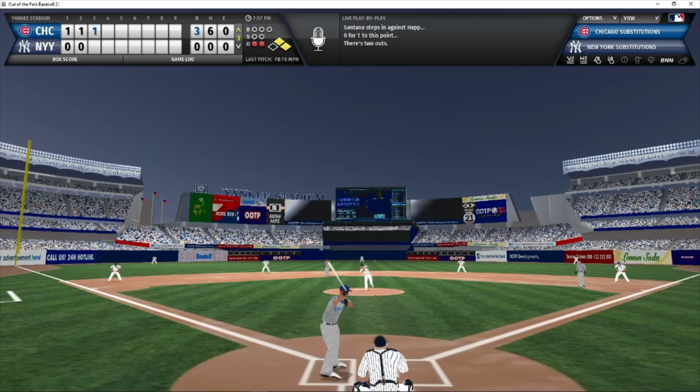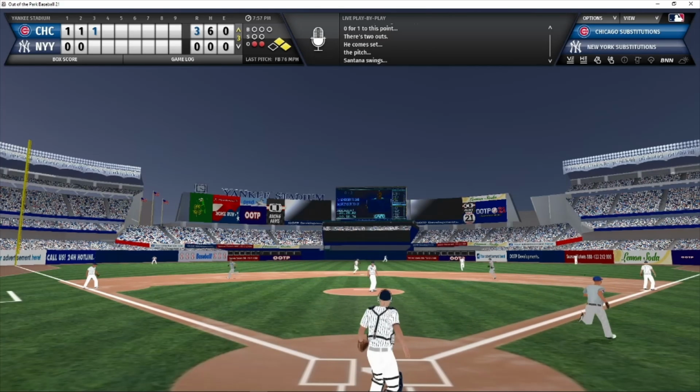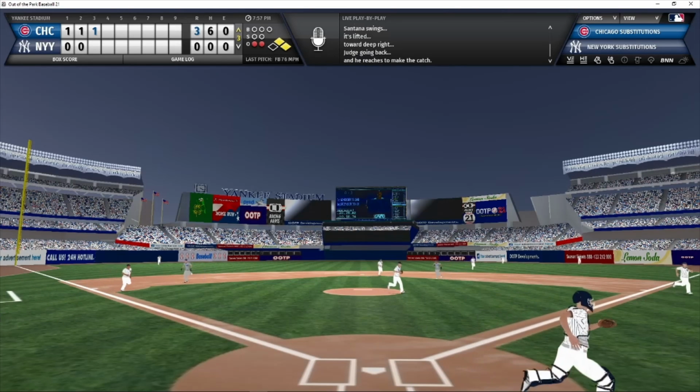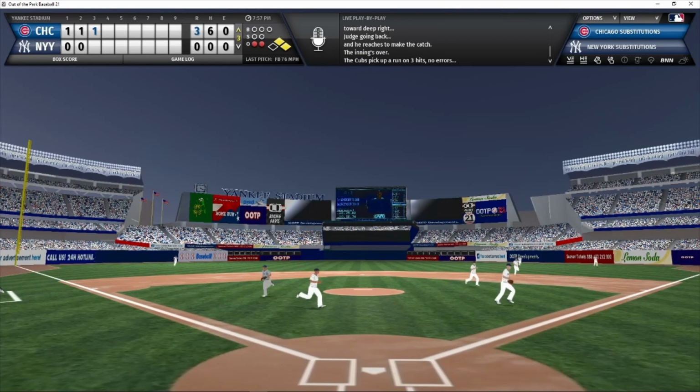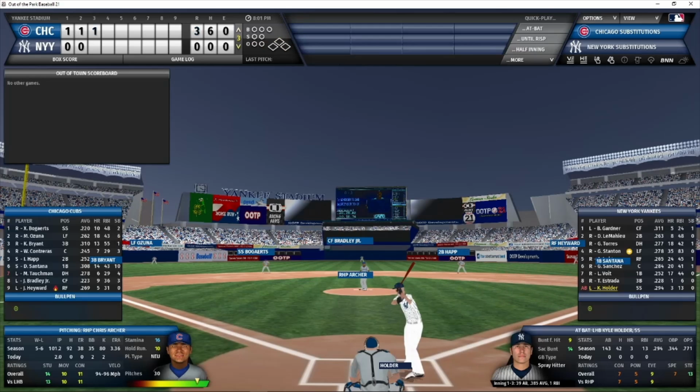Santana waiting for the first pitch. And he pops it up to right. It's deep but playable. The wind's going to knock it down. And that is caught on the warning track for out number 3. Judge made that play to end the inning. We go to the bottom of the third. It is a 3-0 Cubs lead.